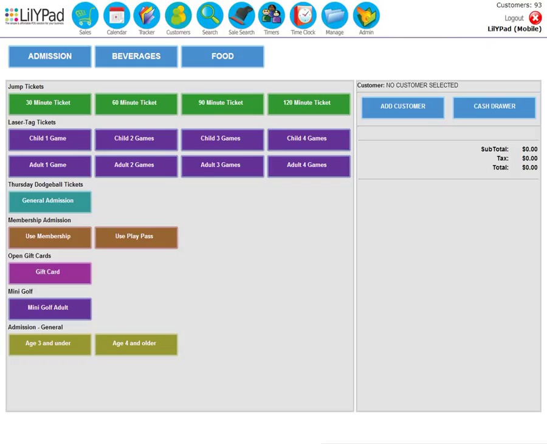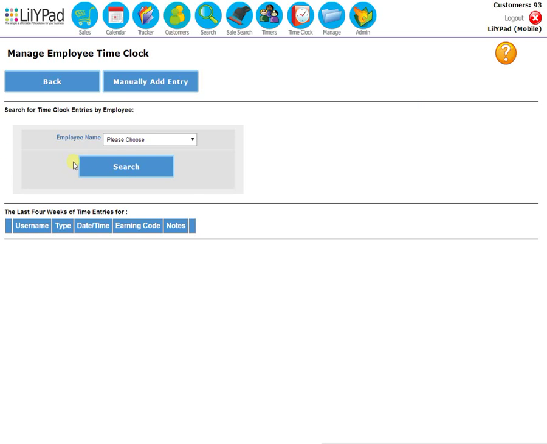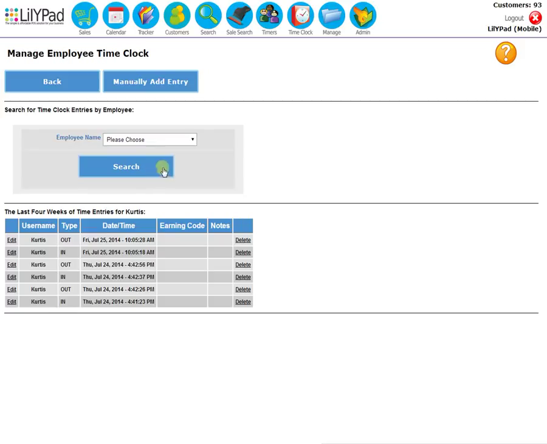Now to manage the features within the time clock, go to the Manage tab at the top and select Manage Time Clock. And you can see that you can choose an employee's name and then search their name and see their clock ins and clock out times. You can delete them or you can edit them.